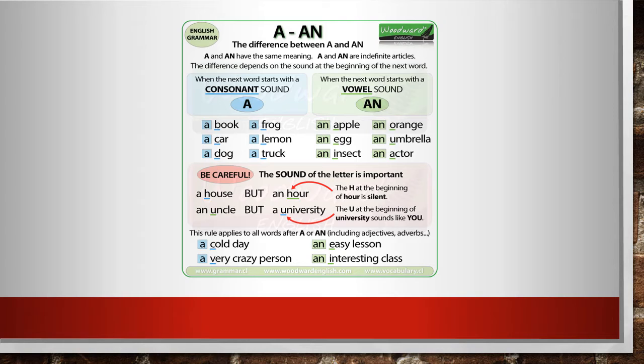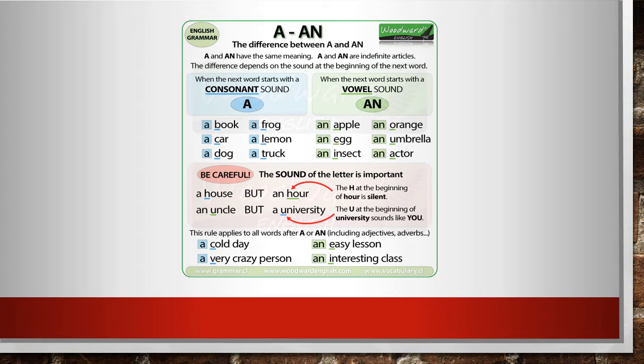So a book is a book. It's neither masculine nor feminine. A car is a car, and so on and so forth, right? So if words have no gender, why is it that we have two indefinite articles? Well, it has to do with the pronunciation of the word that they accompany.